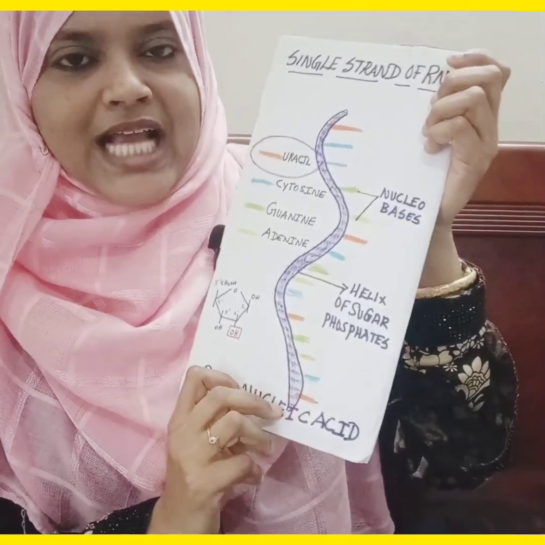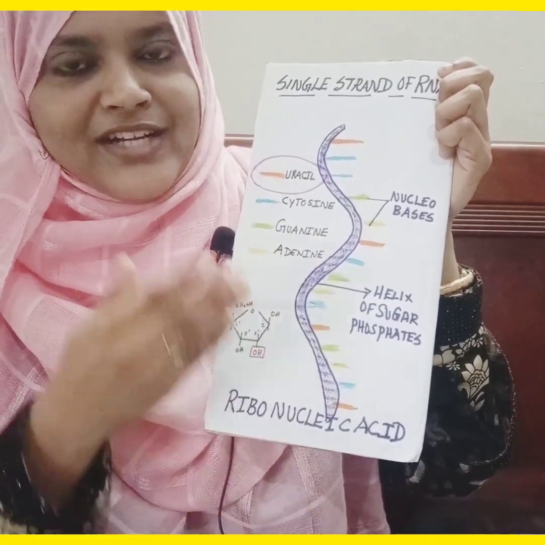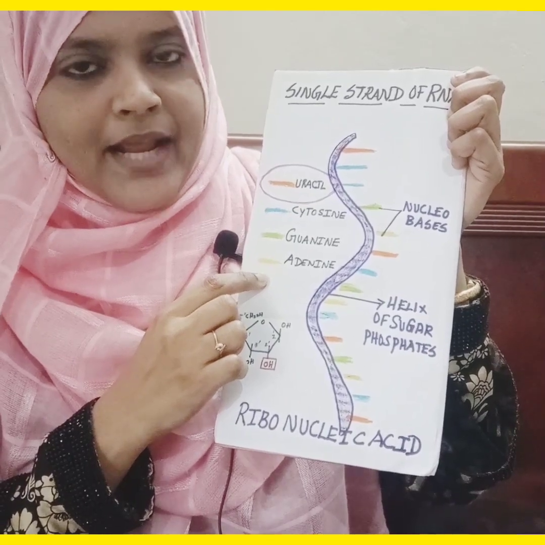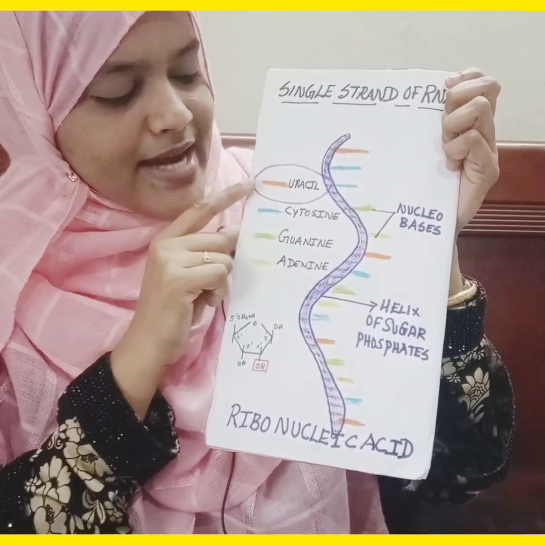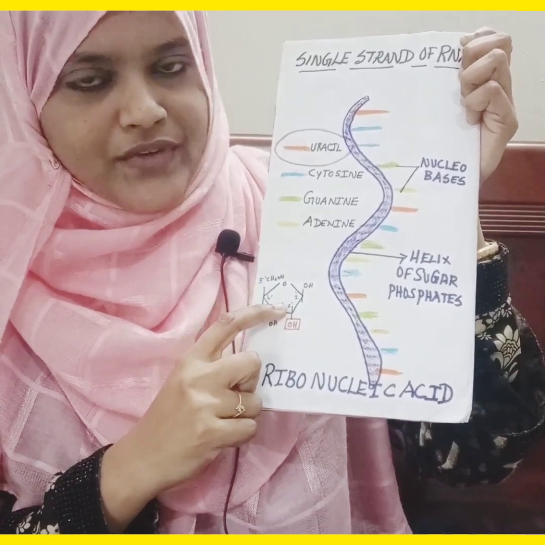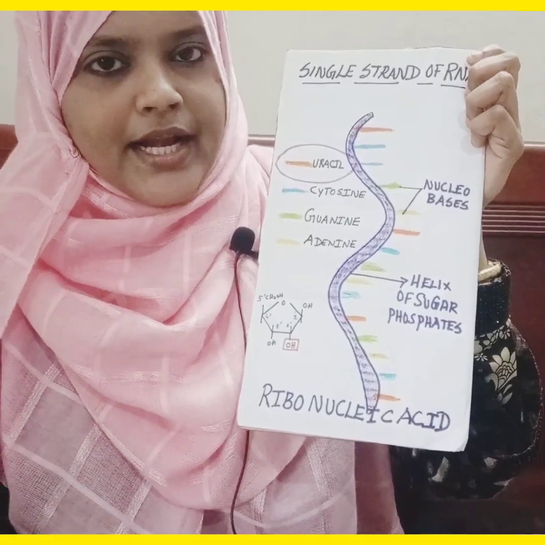And when you see RNA, it is a single-stranded structure and it is comparatively shorter than DNA. It has 4 nitrogen bases just like DNA, but with one difference: instead of thymine it has uracil, and it also has oxygen at the 2' end of its bases. So this is the difference between DNA and RNA.